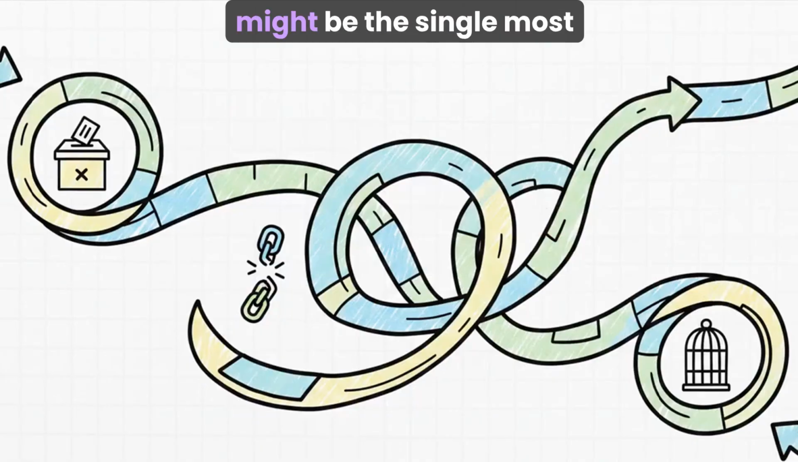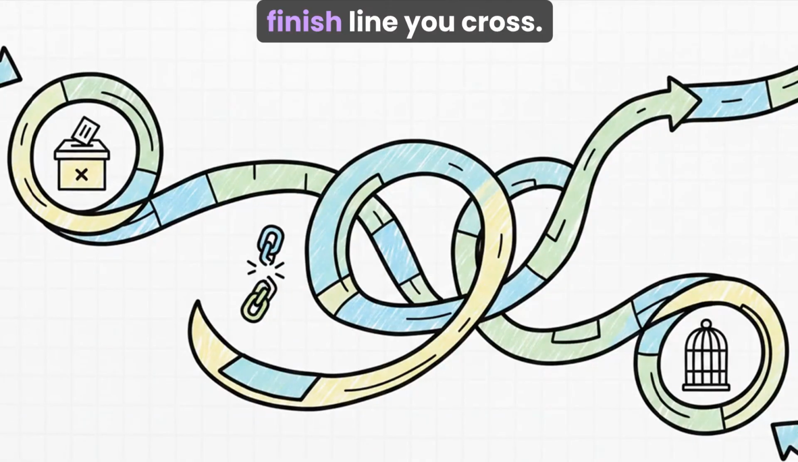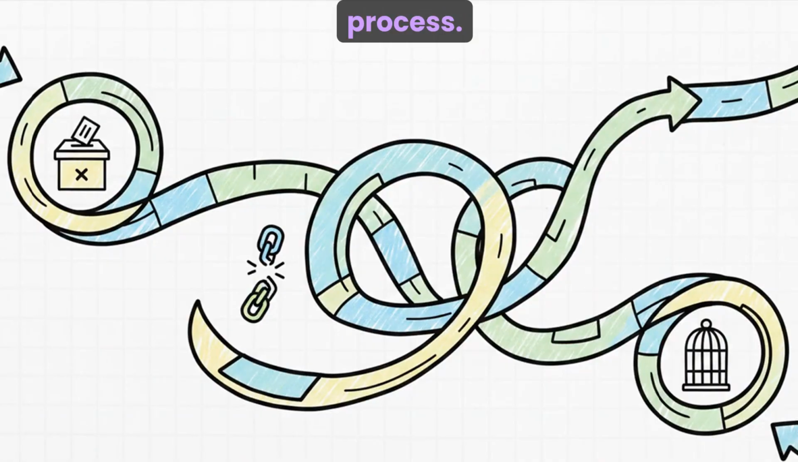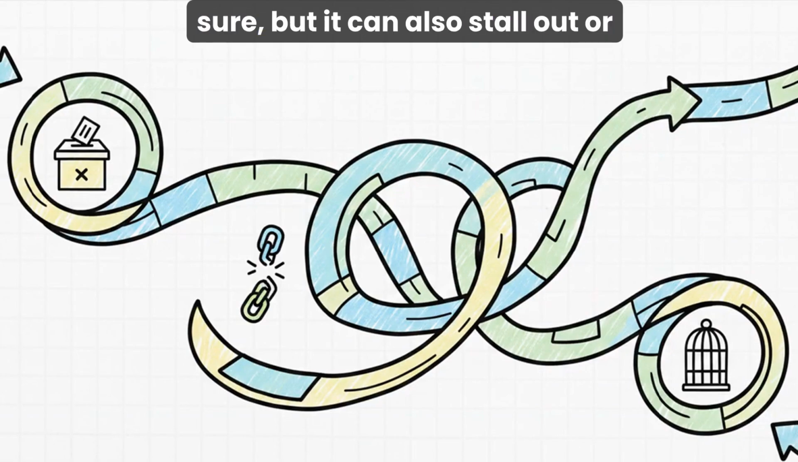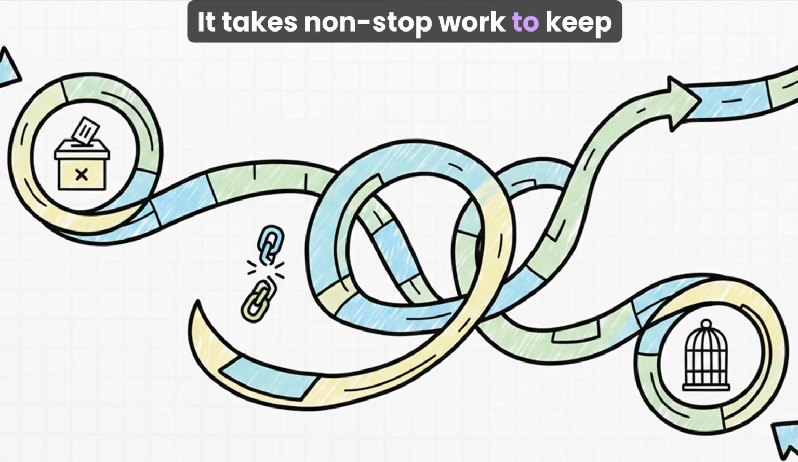And that brings us to what might be the single most important takeaway from all of this. Democratization, it's not a finish line you cross. It's not a destination. It's a constant, ongoing process. Progress can be made, for sure, but it can also stall out or even go backward. It takes non-stop work to keep it going.